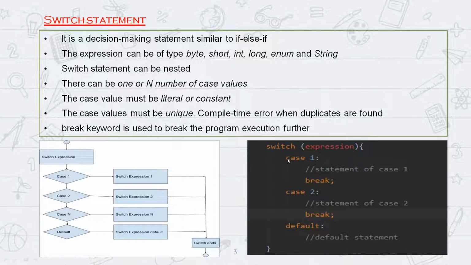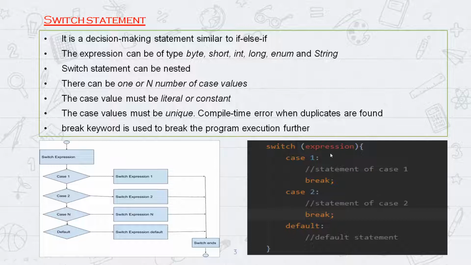Switch, followed by a space and then parentheses, where you'll write an expression. The expression can be of type byte, short, int, long, enum, and string. String was introduced in later versions of Java. The older versions we are not using anyway, so by default we can include string also now.